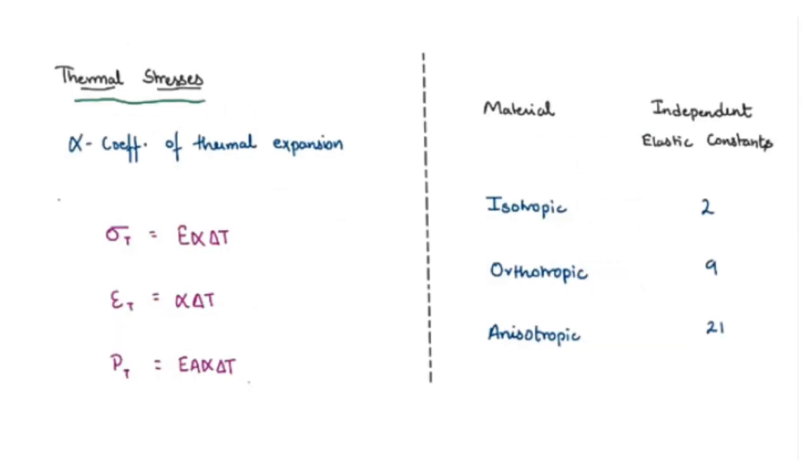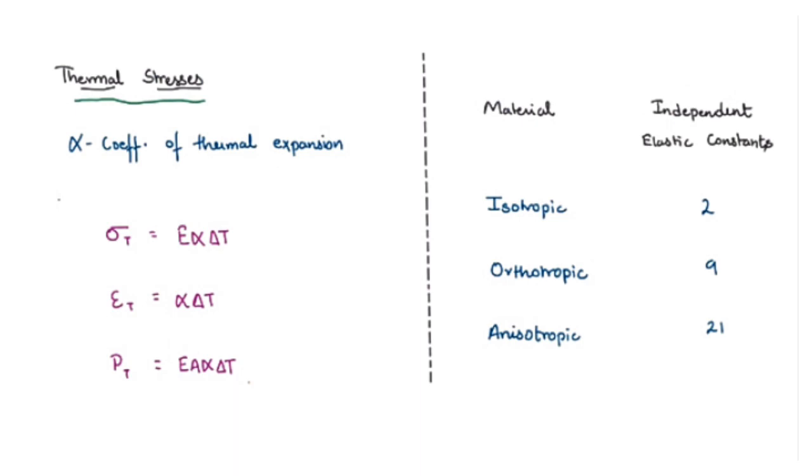Okay, so now what do you mean by thermal stresses? Thermal stress is nothing but the stress which is generated in the material due to the change in temperature. The stress generated due to the change in temperature in the material is called thermal stress. If alpha is the coefficient of thermal expansion, then the stress produced due to change in temperature is given by sigma suffix t equals E alpha delta T.